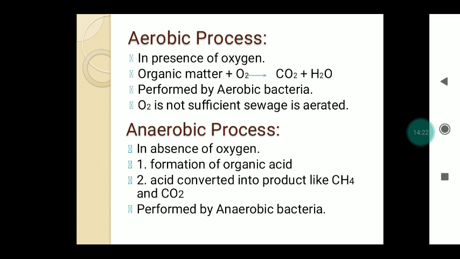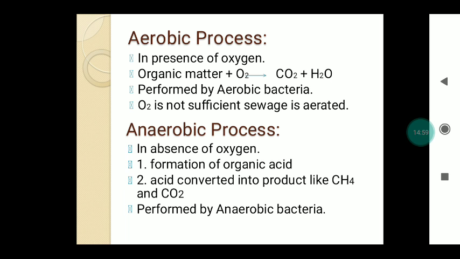The next process is the anaerobic process, in which the decomposition of the organic matter takes place in the absence of oxygen, and it follows these steps. The first is the formation of organic acid: in the first stage the bacteria convert the organic matter into organic acid, and in the second stage this organic acid is converted into products like methane and carbon dioxide, which are stable products. This is performed by anaerobic bacteria.